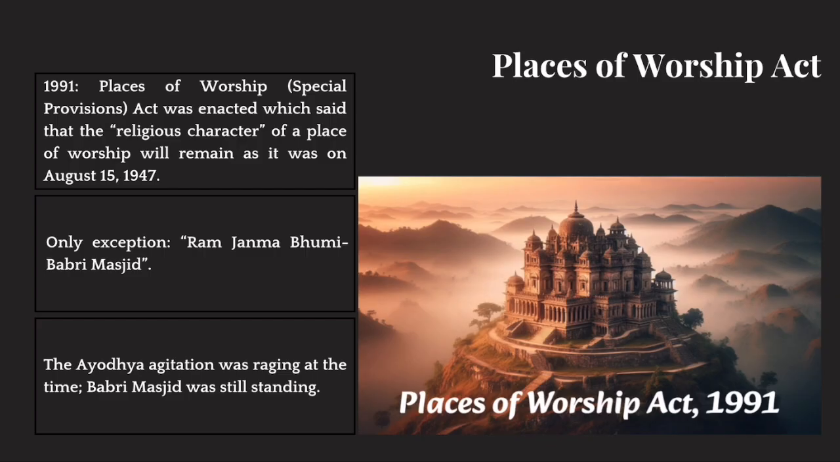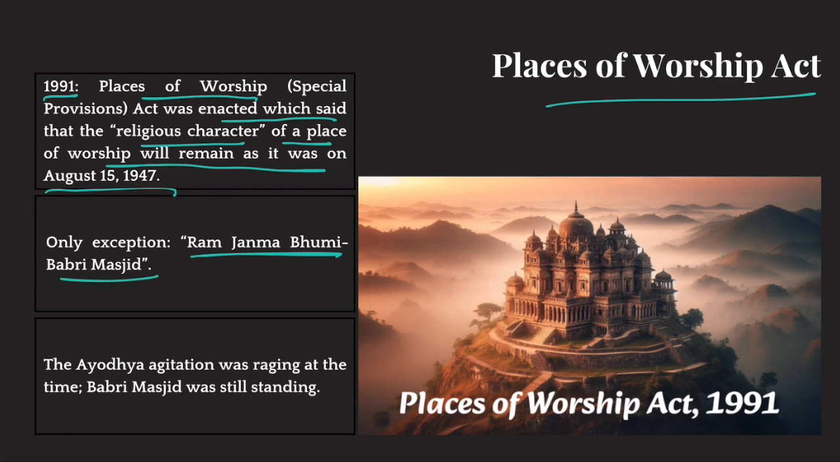So what is Places of Worship Act? I've made it clear. It was enacted in 1991. Places of Worship Act said that the religious character of a place of worship will remain as it was on August 15, 1947. The only exception to it was the Ram Janmabhoomi Babri Masjid dispute. So the Ayodhya dispute was kept outside the purview of this act, but this act said that any other dispute won't be entertained. But in 2022, D.Y.